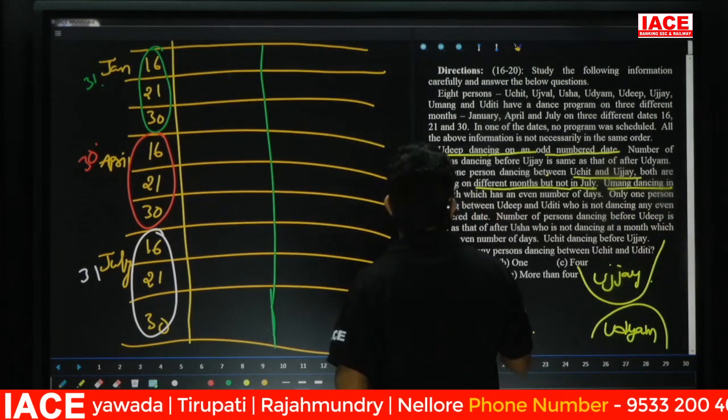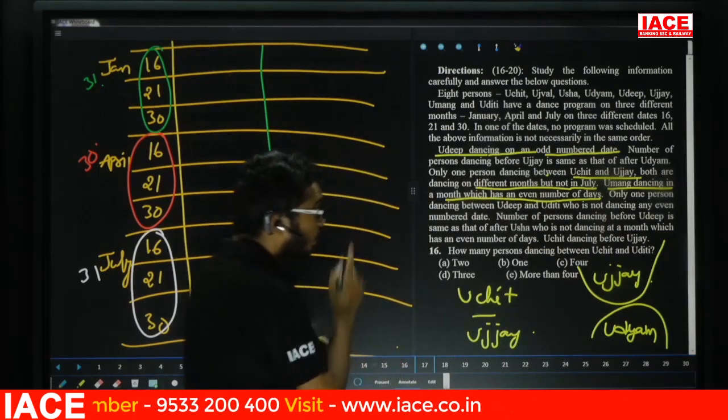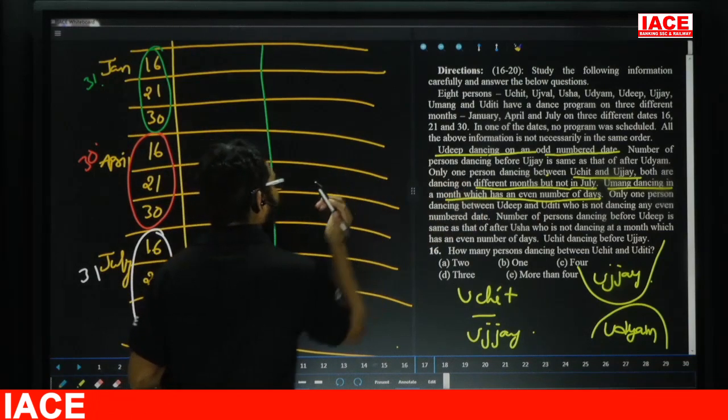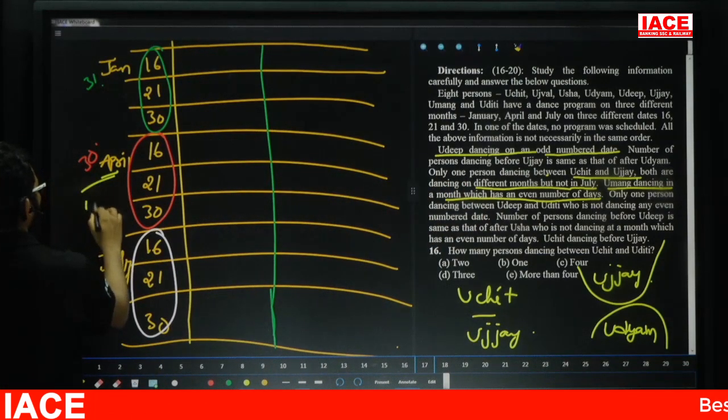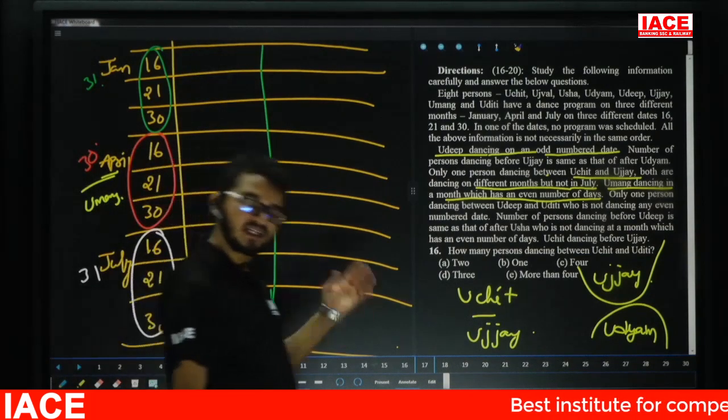Umang dancing in a month which has an even number of days. Yes, that means Umang is dancing in a month which has an even number of days. That means April month. For Umang, the possibility is what? April month. In general, maybe we feel the question is tough, and it becomes easy.